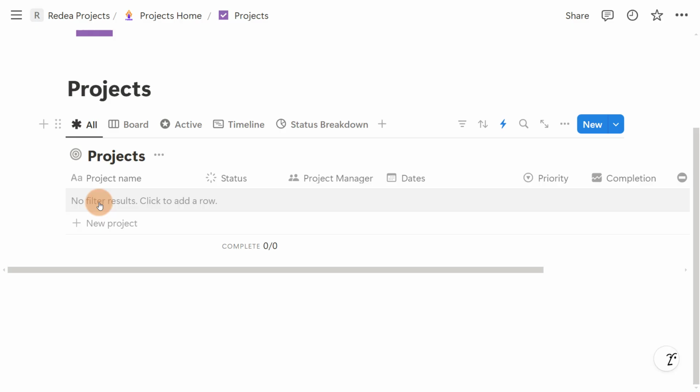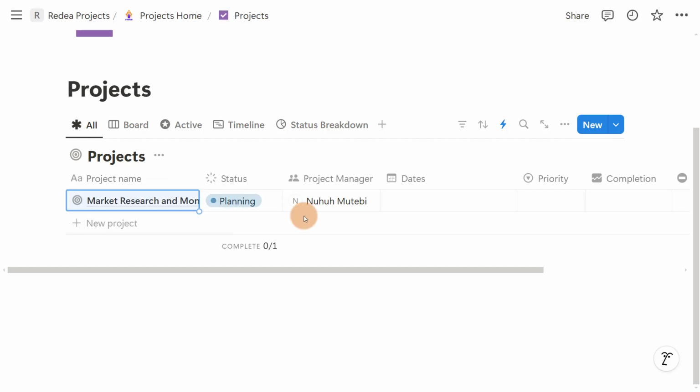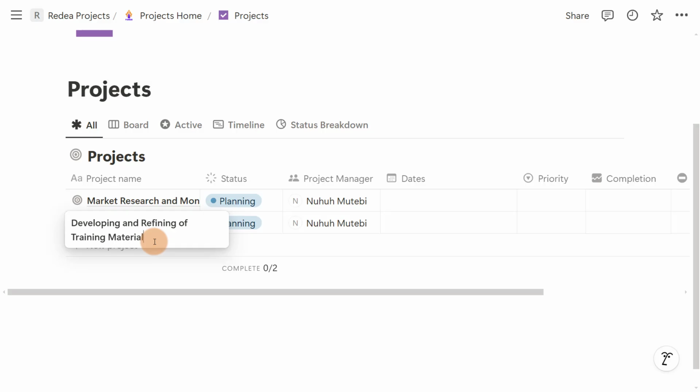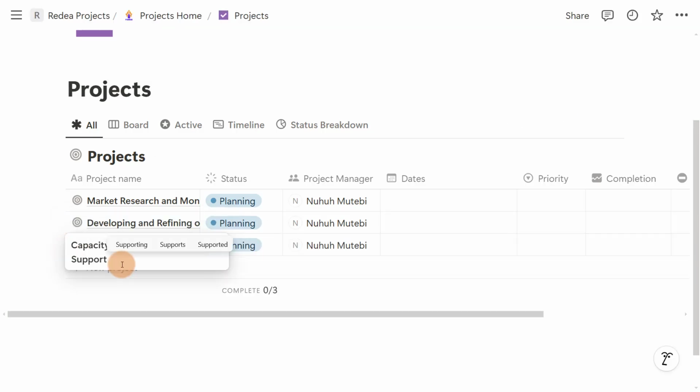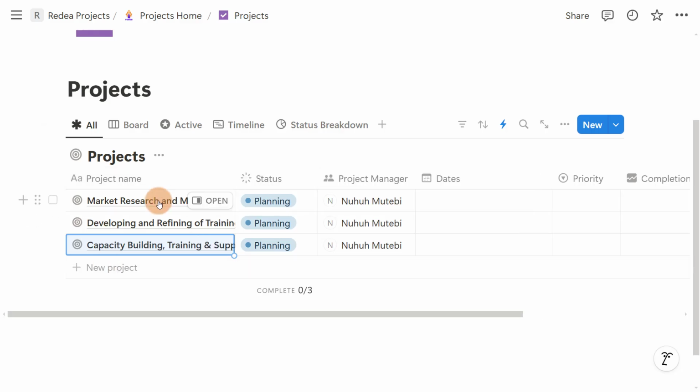Today I have a project of supporting small businesses and organizations digitize and embrace data. Under that project you have sub-projects. So one of the projects is market research and monitoring. The other is developing and refining of training material. The third project is capacity building, training and support. These are the three projects that make up the big project. Under each of these projects we have different tasks.